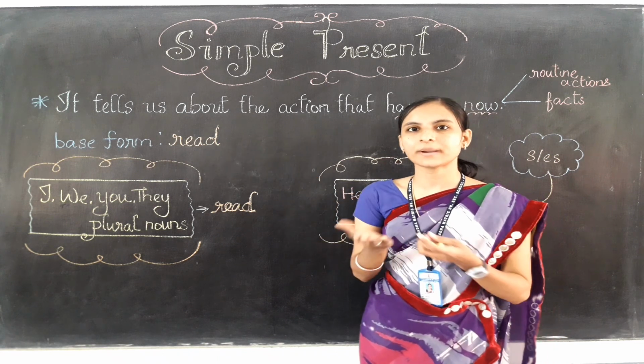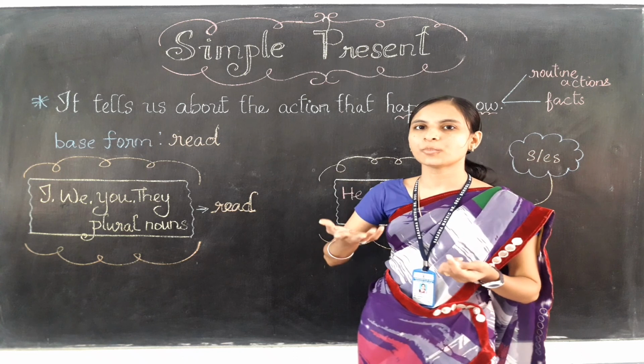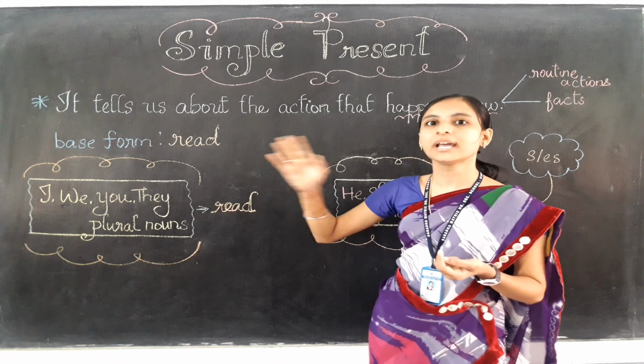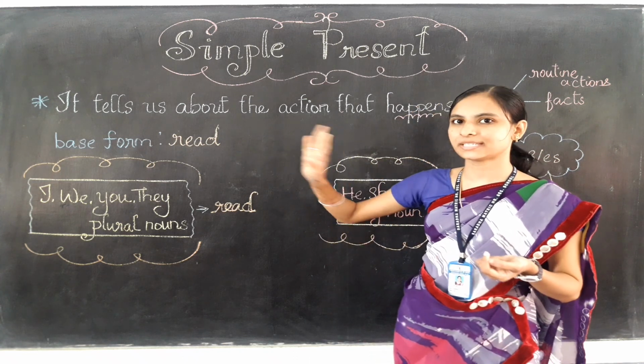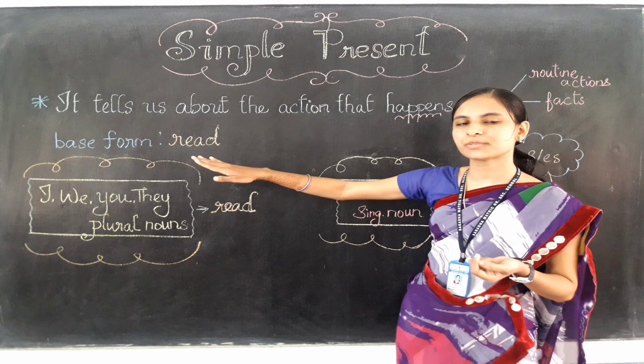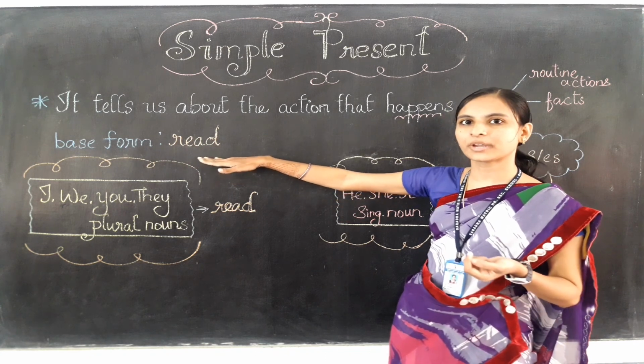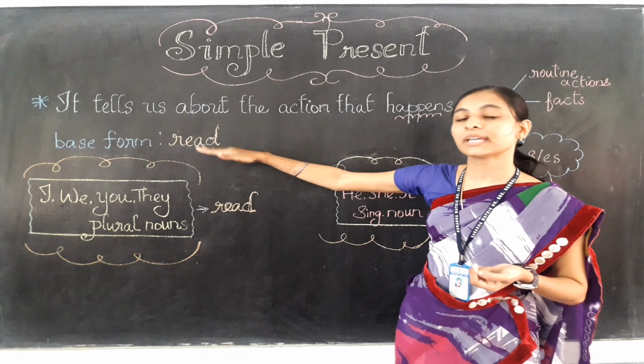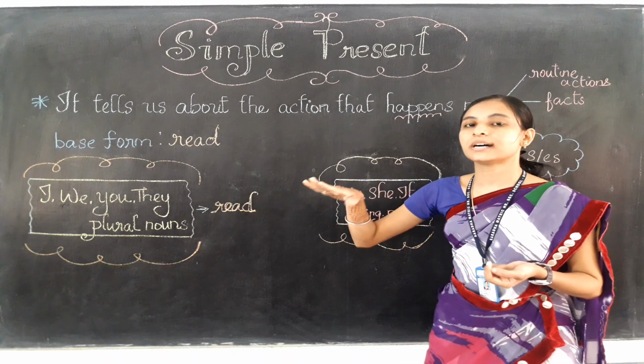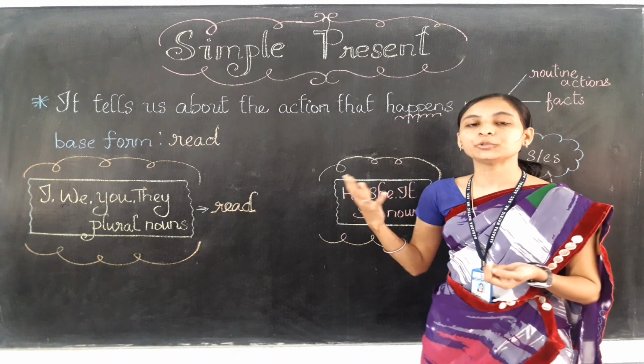So read means what? Padikkirathu. Okay, I am not talking about any time of the action here. I have just used the verb, that is normal without making any changes, means that is the base form. Okay, so how this base form can be used in the following subjects according to the present time.